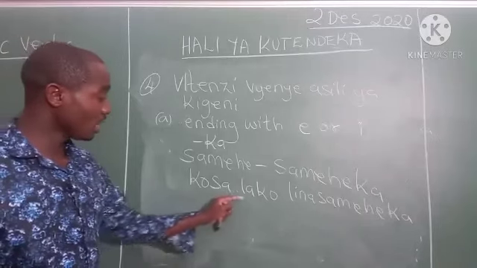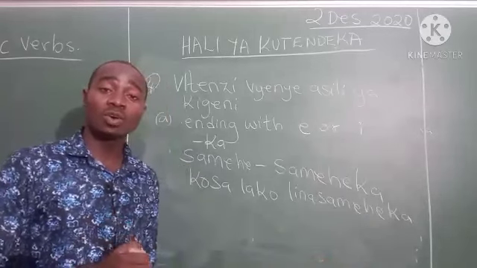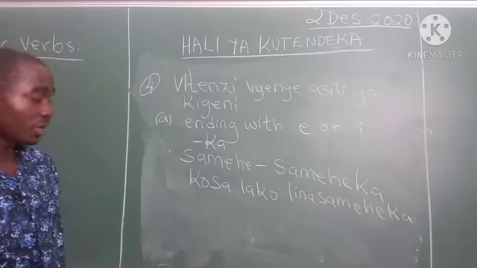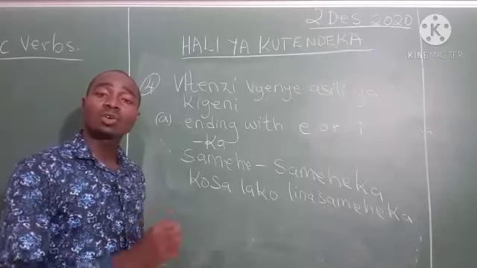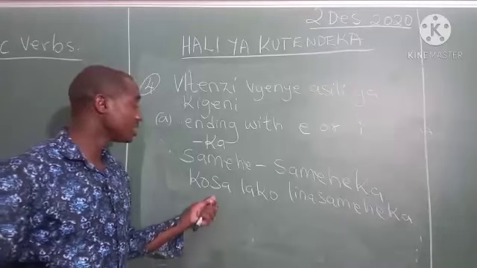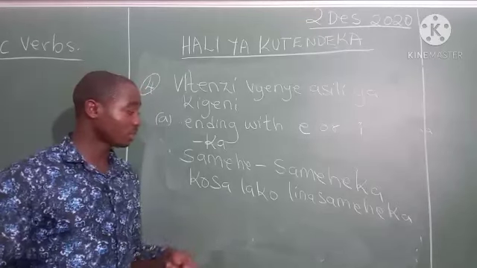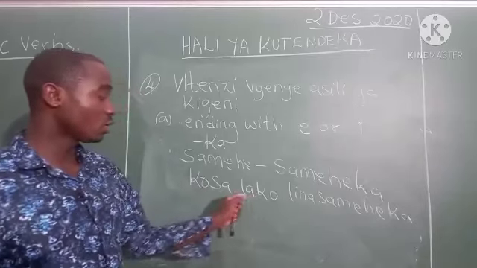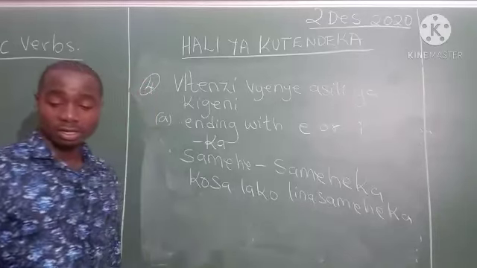Very long sentence. Kosa lako linasameheka. Your wrong or your misdeed is forgivable. Kosa is a wrong deed. Kosa lako linasameheka. Your wrong deed is forgivable, or your sin. To sin is kukosa. Kosa also means lack, to lack something. But here, kosa lako, this is the noun. Your sin is forgivable. So, that is it.